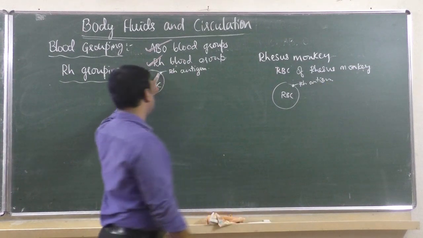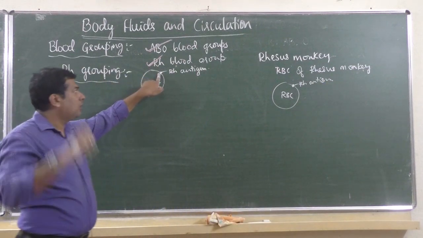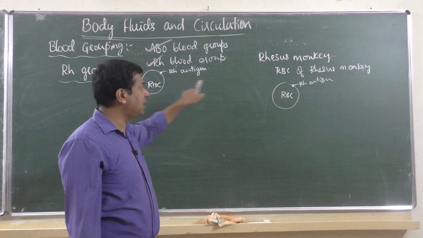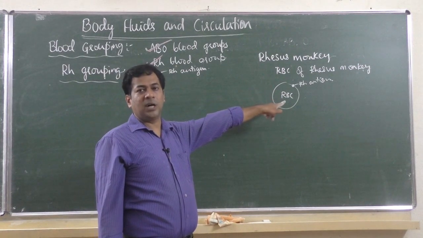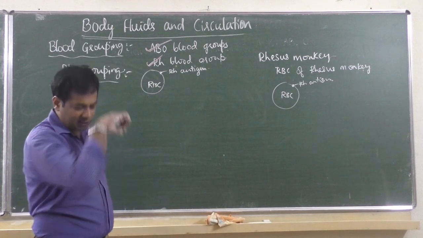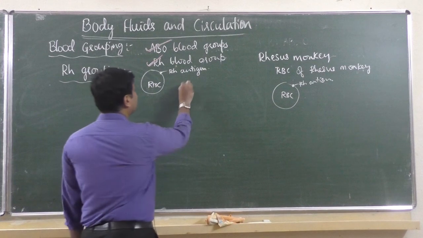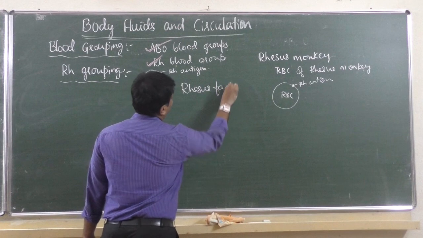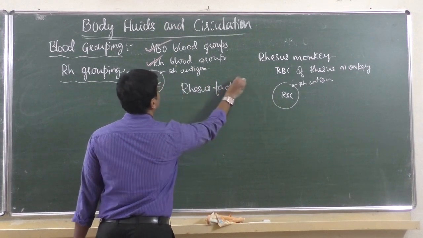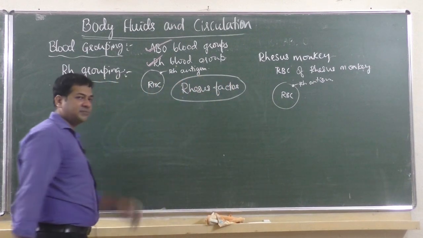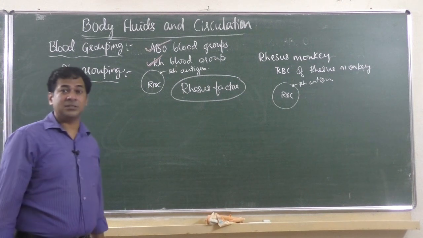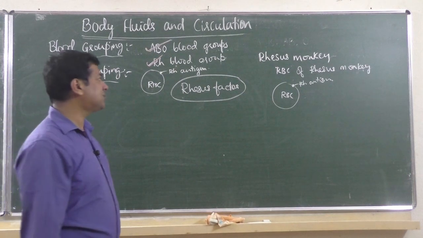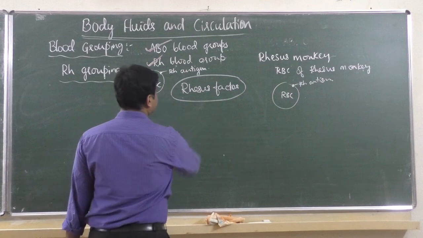So the antigen present on human RBC also looks exactly the same as what is there on the RBC of the rhesus monkey. That's why they called it rhesus factor. Very important to note: rhesus factor means the factor which is present in the rhesus monkey.